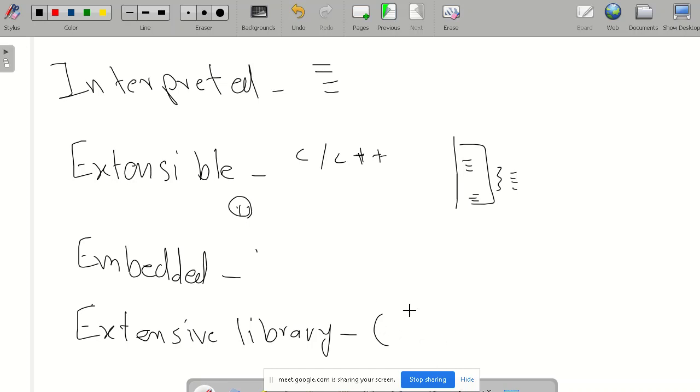If we want, we can easily download software or use different software which already exists. So this is the extensive library, and it has a very large open community. If we have any problem, we just have to Google it, and we will get our desired result. So these are the advantages of the Python programming language.